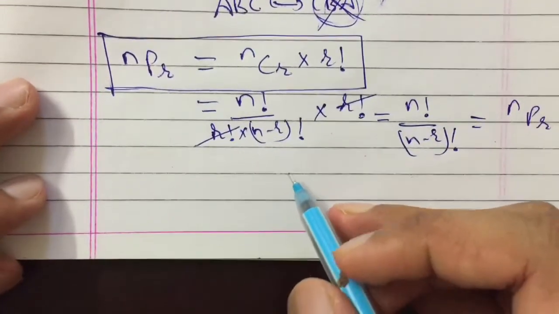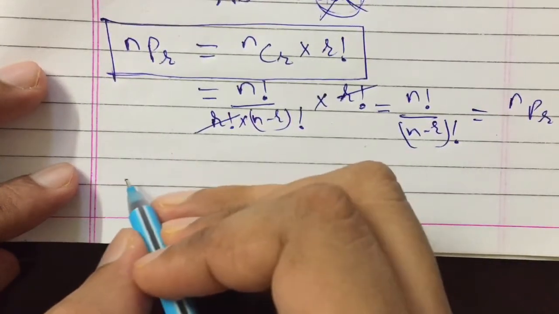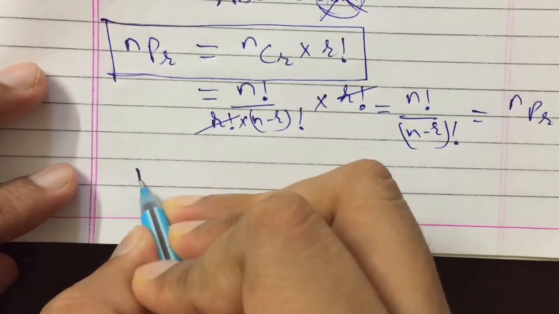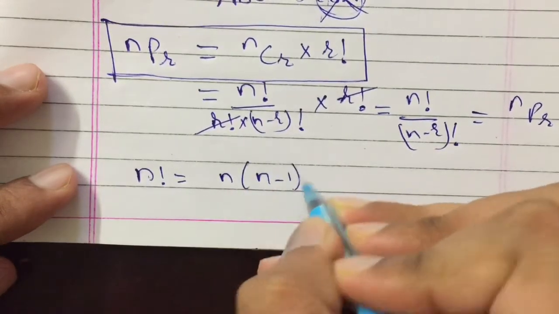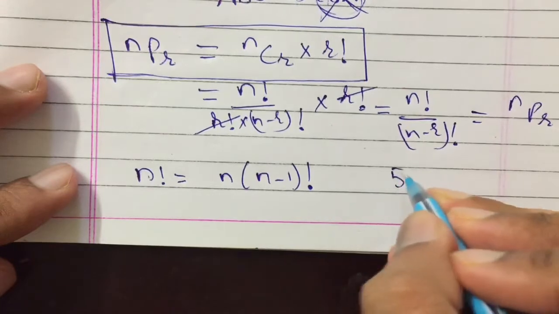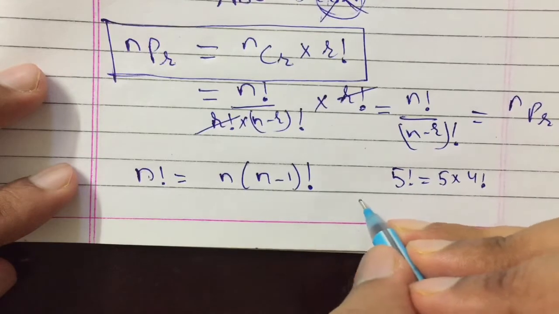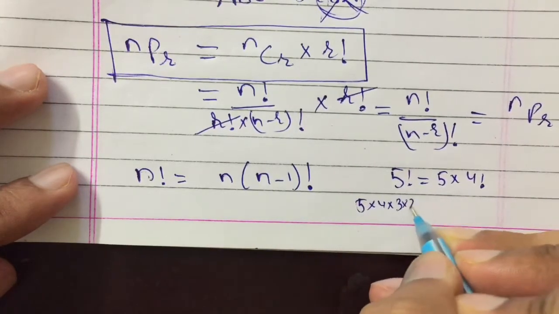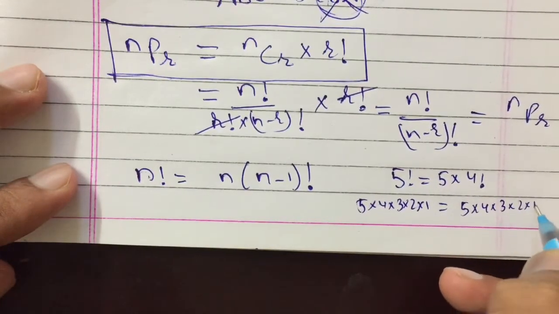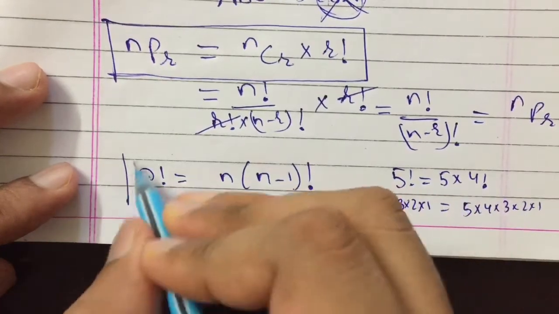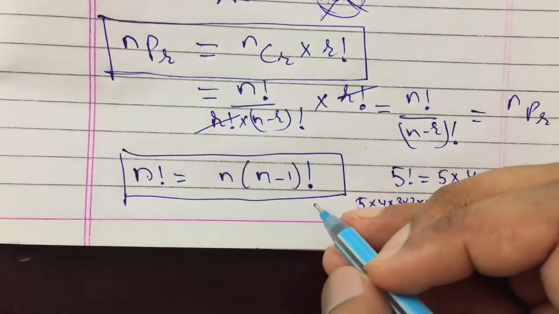And there is one more formula which we have used in the previous video, previous exercise also. That formula is N factorial can be written as N multiplied by N minus 1 factorial. For example, 5 factorial can be written as 5 multiplied by 4 factorial. 5 factorial is 5 multiplied by 4 multiplied by 3 multiplied by 2 multiplied by 1, and this is also 5 multiplied by 4 factorial, which is 4 multiplied by 3 multiplied by 2 multiplied by 1. So both are same. So N factorial we can write as N multiplied by N minus 1 factorial. So this is all about this video.